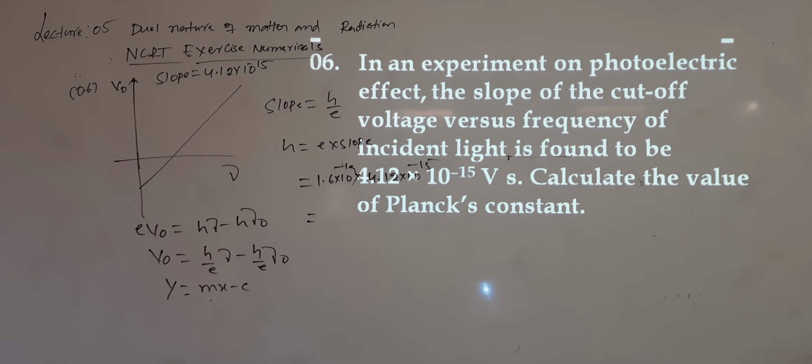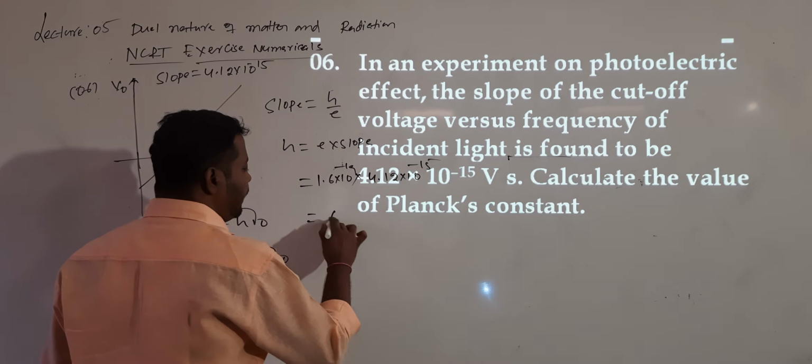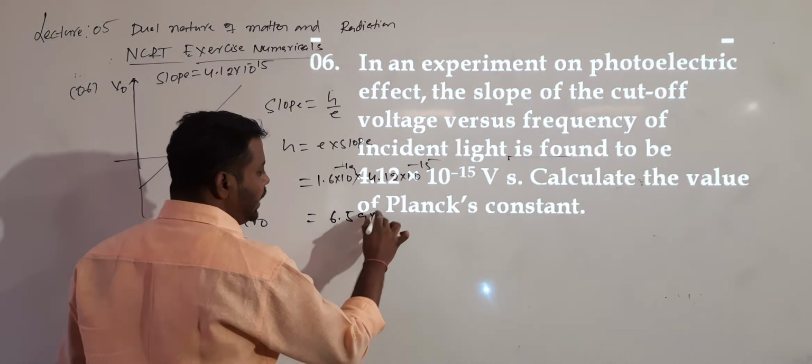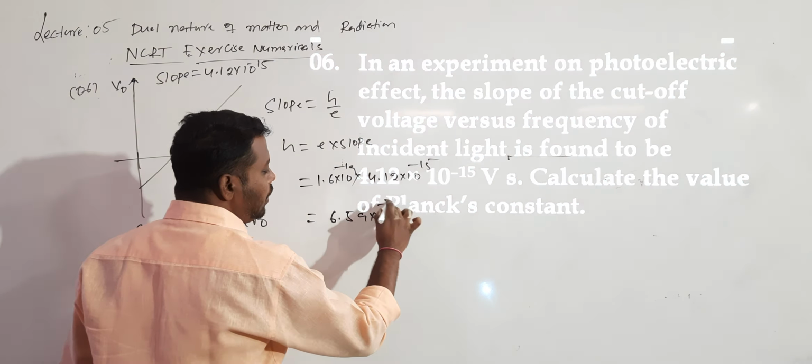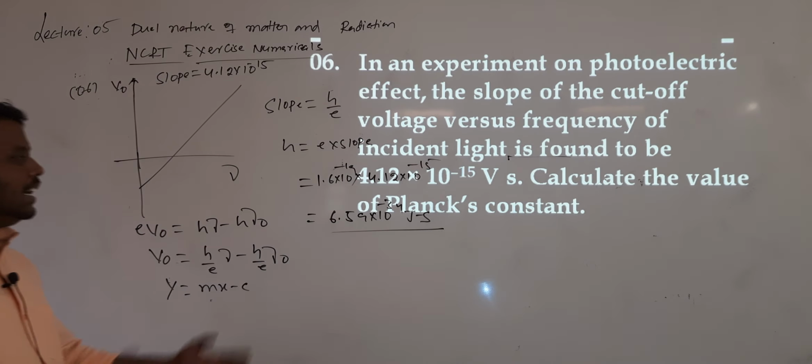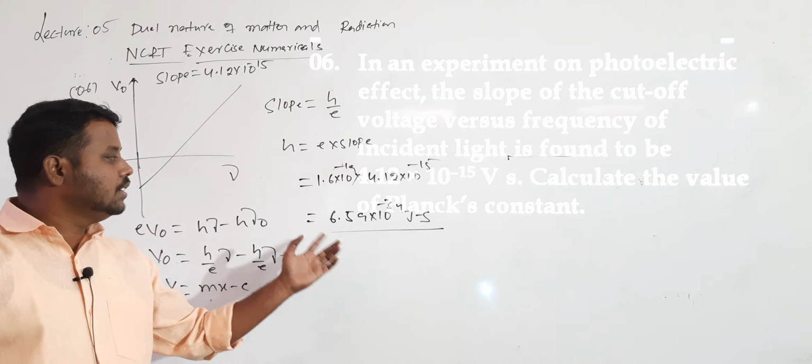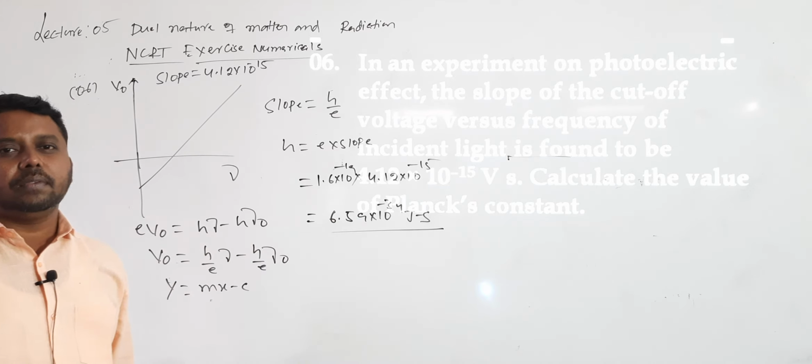After simplification, we will get 6.59 into 10 power minus 34 joule second. The theoretical value is 6.63, so nearly it is also 6.6. 6.59 into 10 power minus 34.